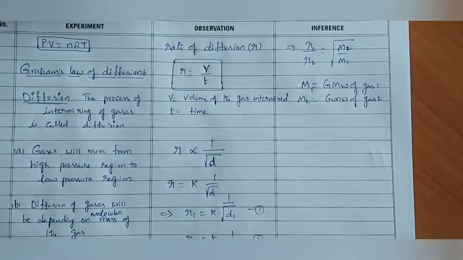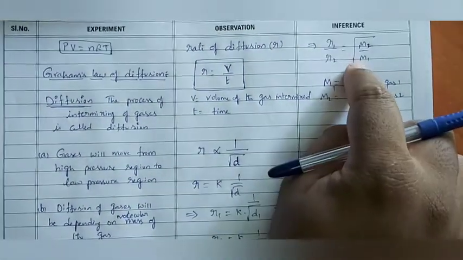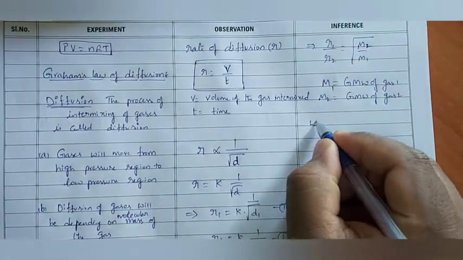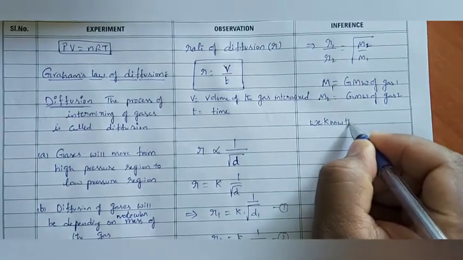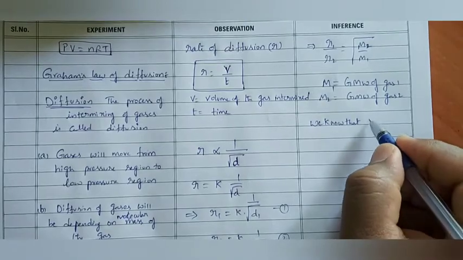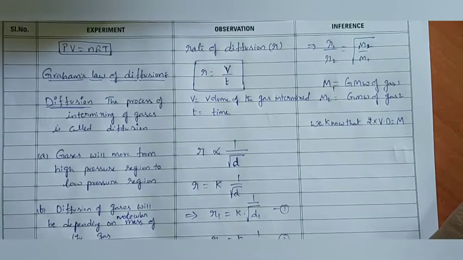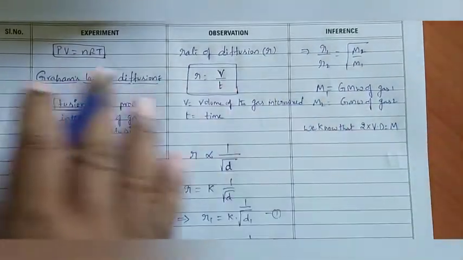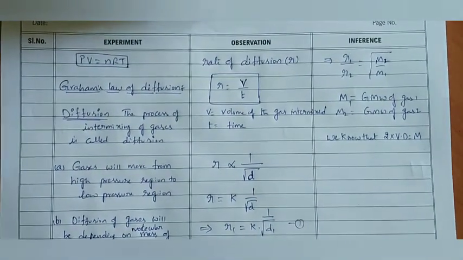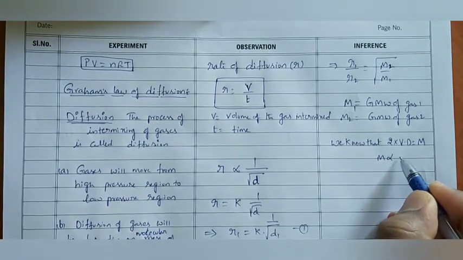Next, R1 by R2 is equal to square root of M2 by M1. We know from 11th class first chapter, some basic concepts of chemistry, that 2 into vapor density is equal to gram molecular weight. By removing this 2 as a constant, gram molecular weight is directly proportional to vapor density.